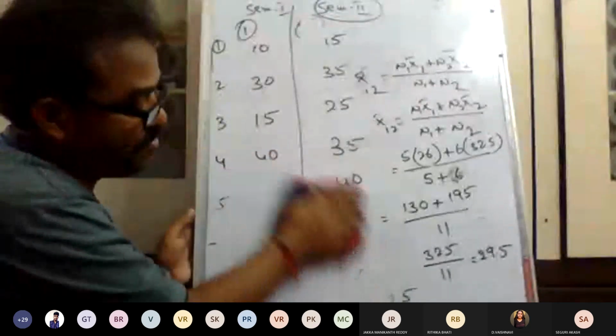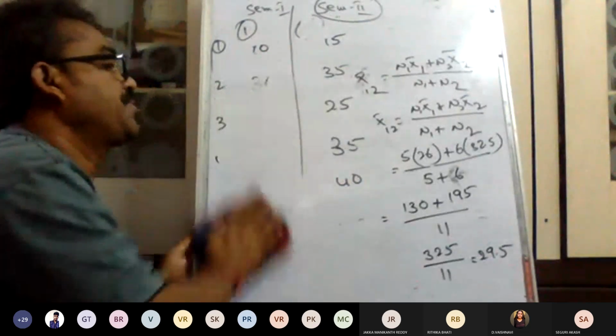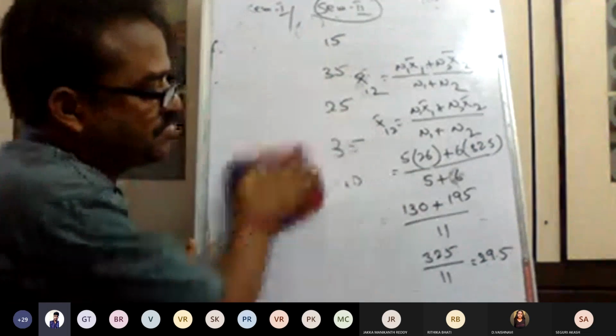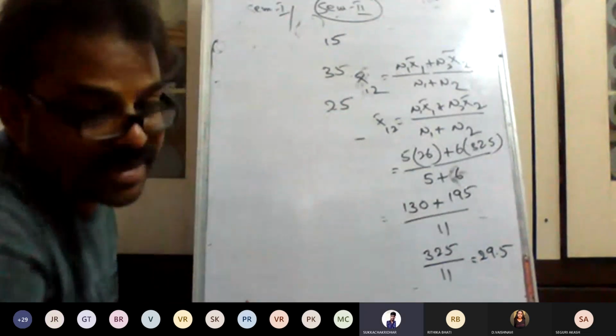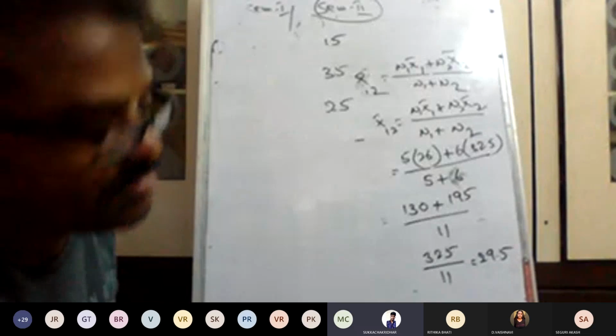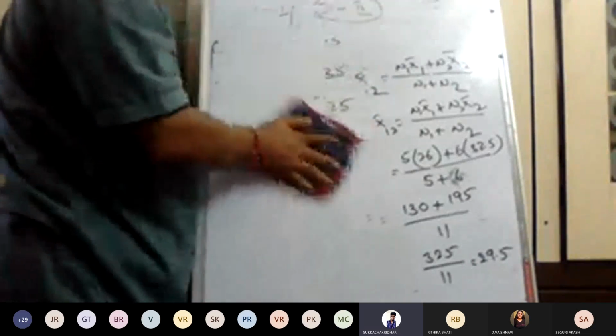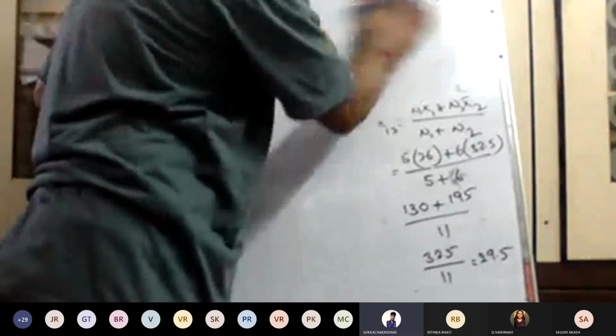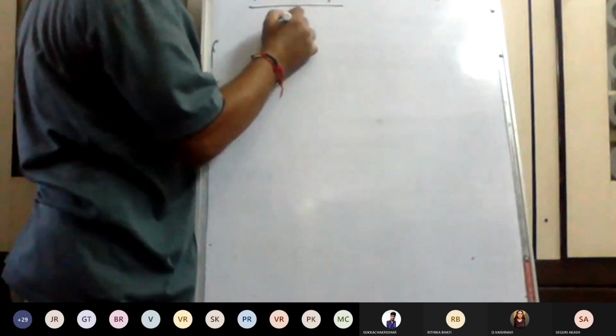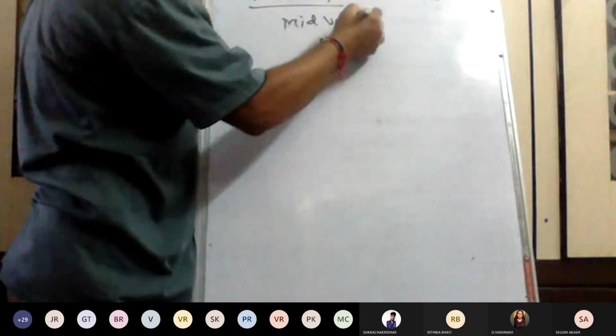Till now, what did we discuss? Arithmetic mean and missing value. Now, measures of central tendency, we have three: mean, median, and mode. All three are called measures of the central value. The first one is the mean. The next one is the median. It is simply finding the mid value.